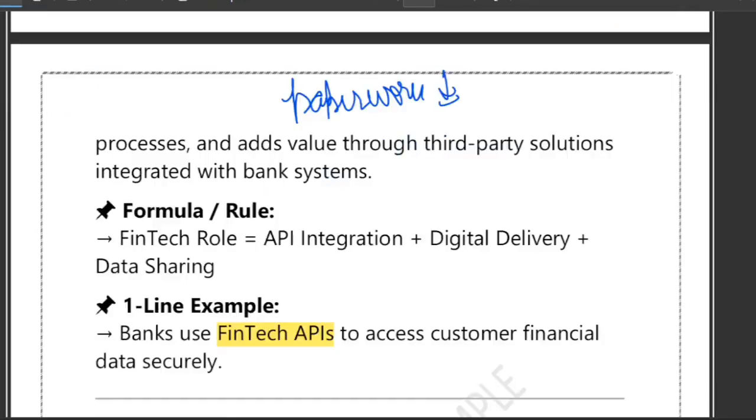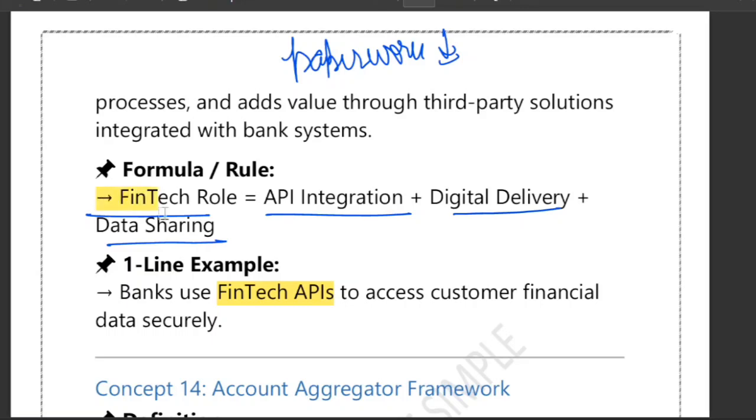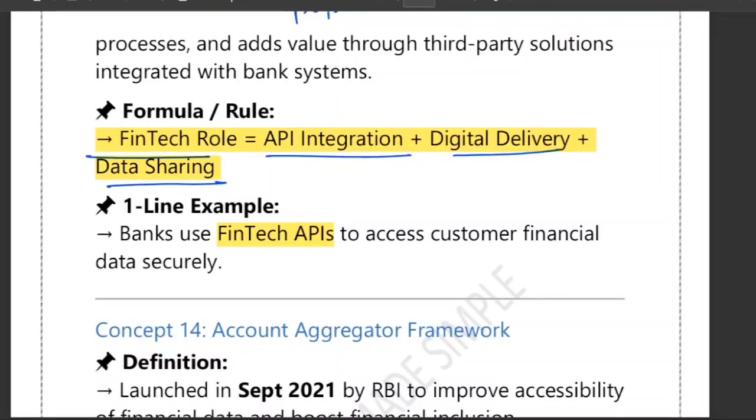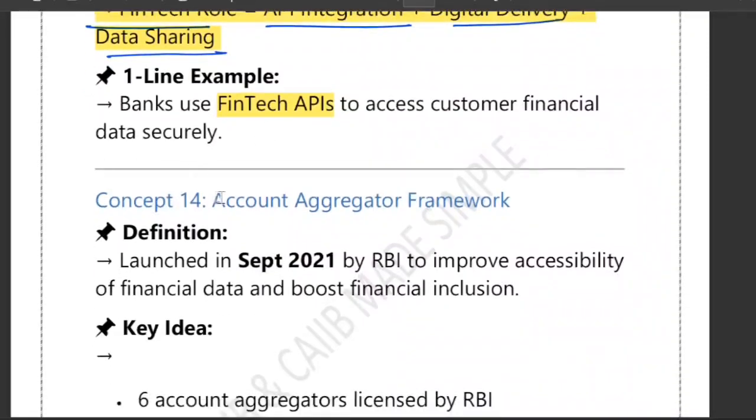In simple words, we can say that the fintech role includes API integration, digital delivery, plus secure data sharing. So API integration, digital delivery, and data sharing, when combined together, equal the fintech role. One example I have given you: a bank can use a fintech API to pull customer financial data quickly and safely. Now let's look at the account aggregator framework.